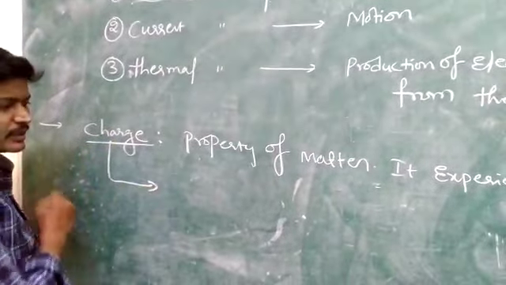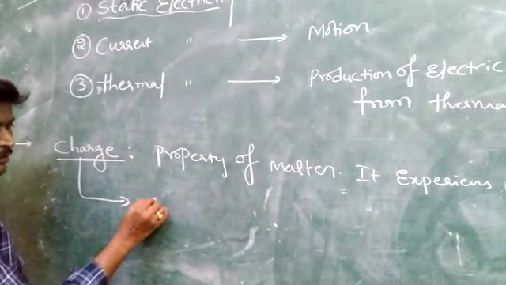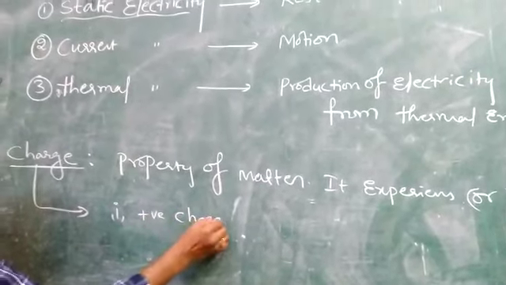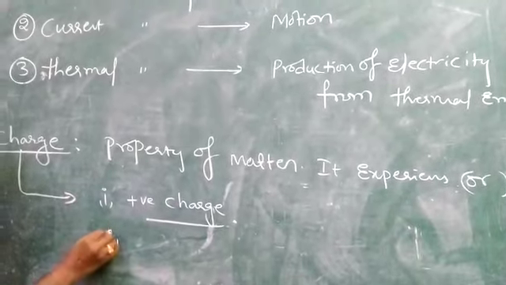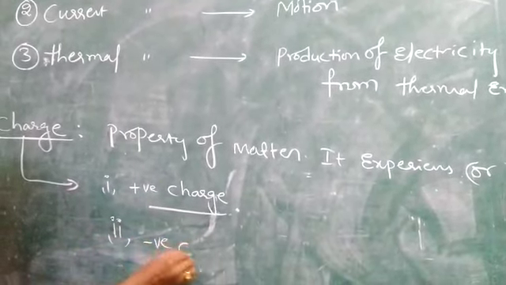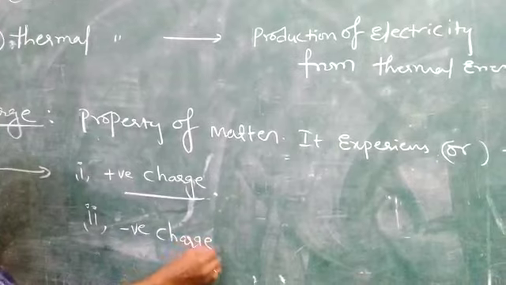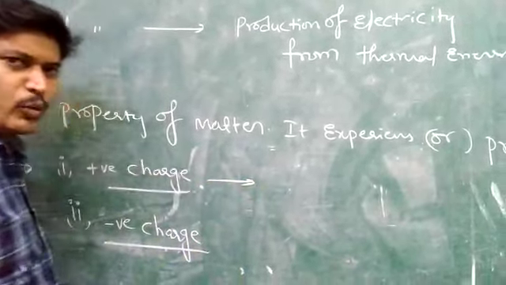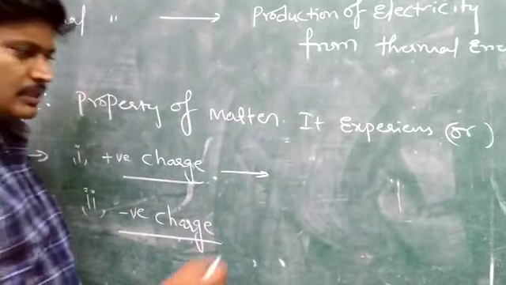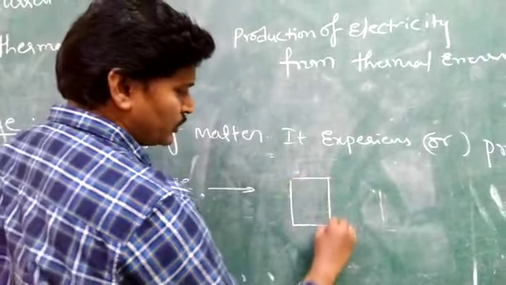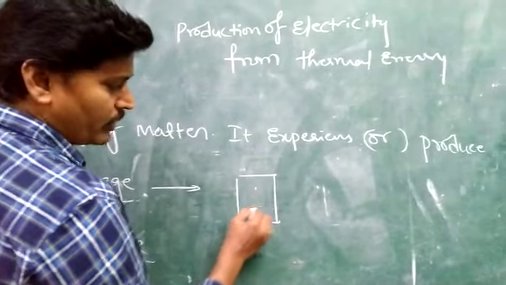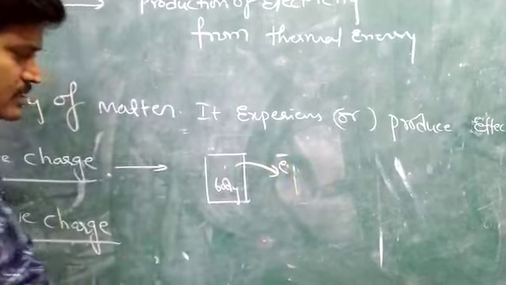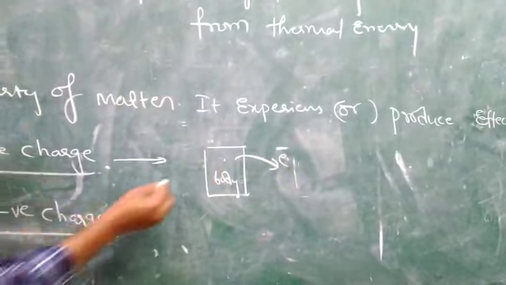Now charge is classified into two categories. Number one is positive charge. Number two is negative charge. Positive charge means when a body removes electrons from the substance, then it obtains positive charge.